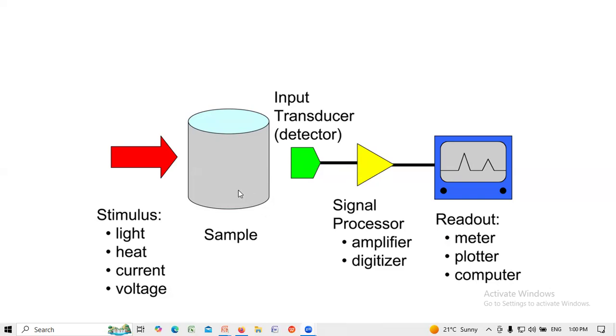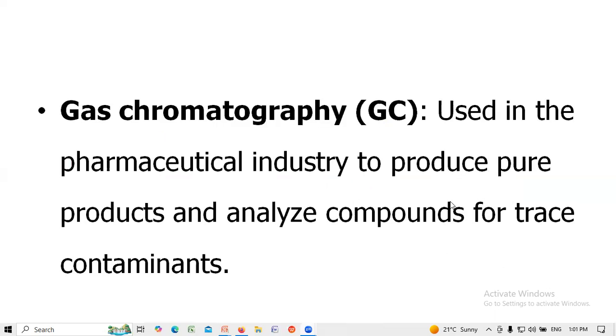In the sample, we interact with a stimulant like light, heat, current, and voltage. Then the detector detects the input, and the signal is amplified and read out in the computer.